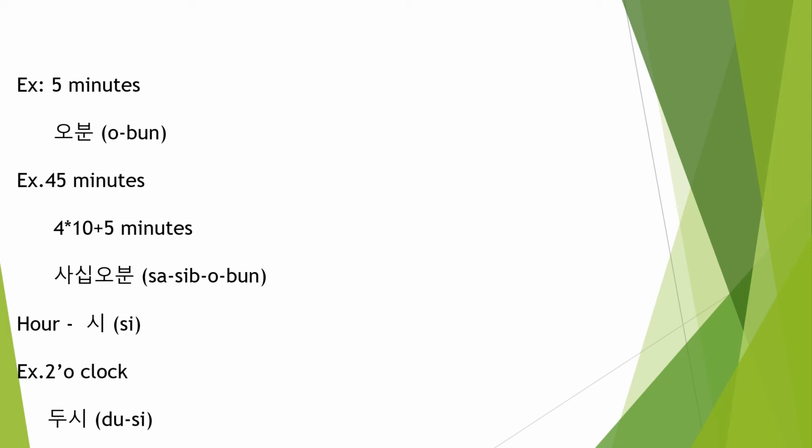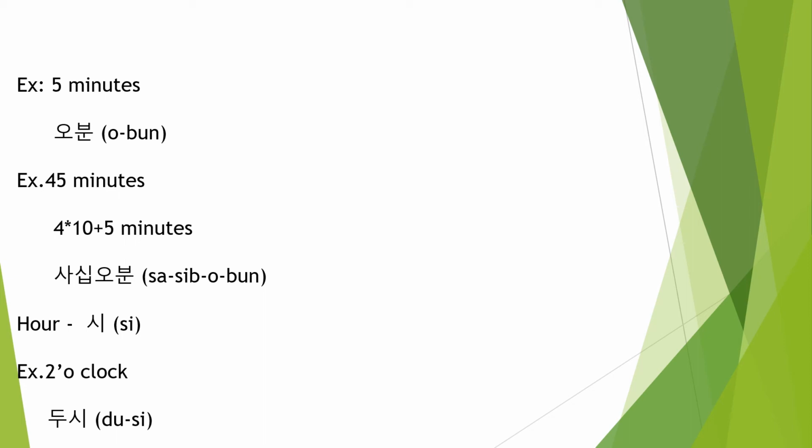How do you say 45 minutes? Suppose we are using this type of sentence also, like the train is 45 minutes late. In those situations we use 45 minutes, 50 minutes, 60 minutes. So how do you say 45 minutes in Korean? Again the Sino-Korean number system, using the structure 4 times 10 plus 5, 45. 4 is sa, 10 is ship, 5 is o, minute is bun: saship o bun, 45 minutes. Now coming to hours, the clock.